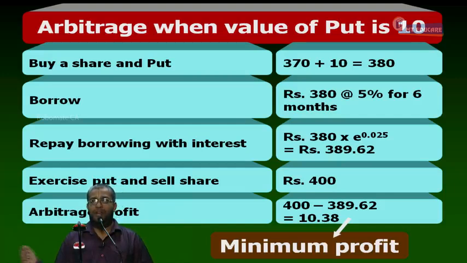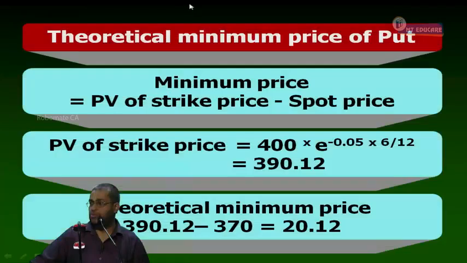10.38 into e power minus 0.025. One of you do the calculation and tell me, what is e power minus 0.025? 0.9753. You can check later. What is 10.38 into 0.9753? How much rupees? It is 10.12.